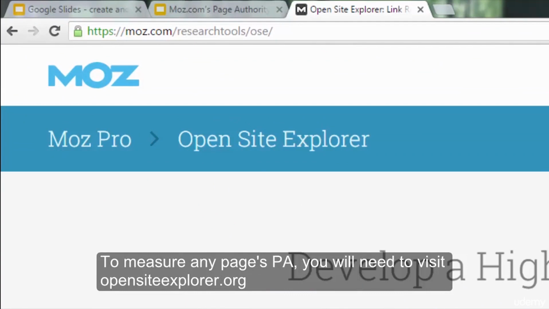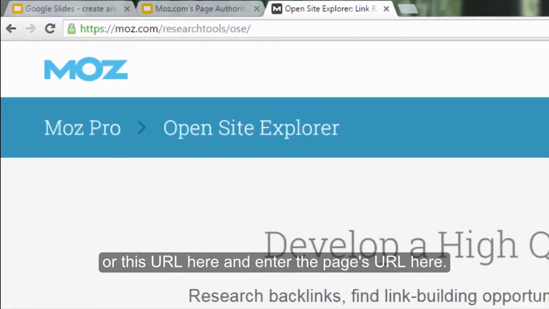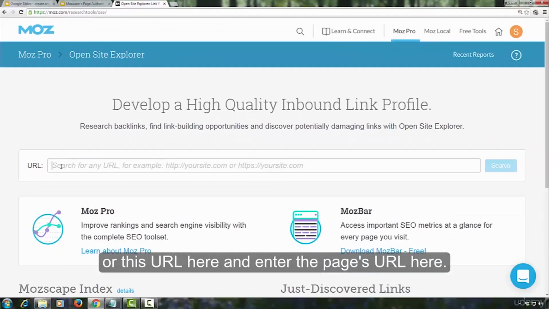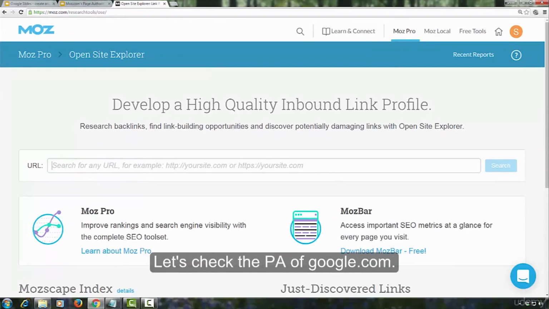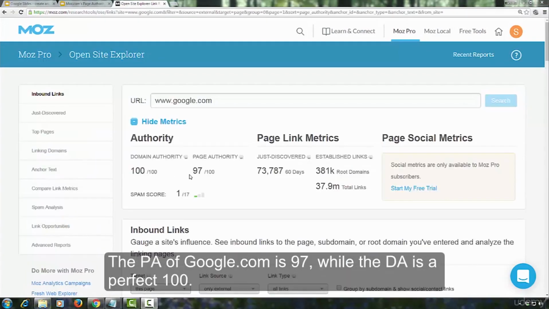To measure any page's page authority, you will need to visit opensiteexplorer.org or this URL here and enter the page's URL here. Let's check the page authority of google.com. The page authority of google.com is 97, while the domain authority is a perfect 100.